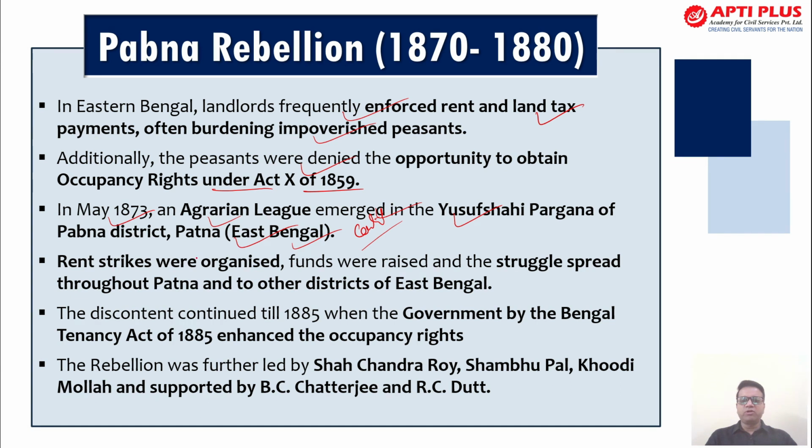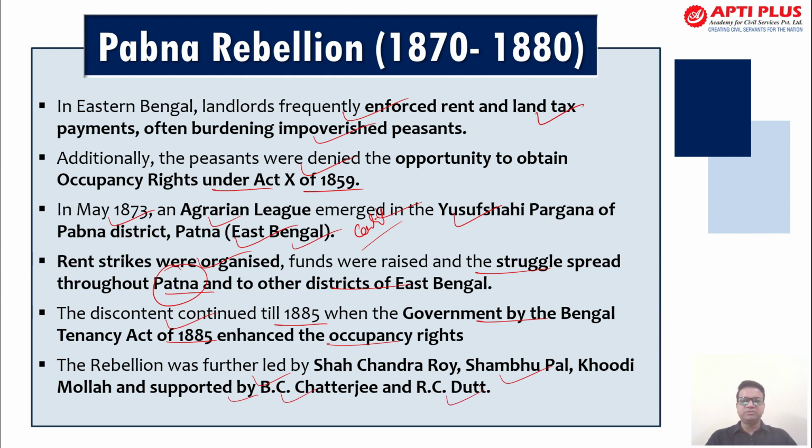Now rent strikes were organized. Funds were raised as the struggle spread to Pabna, which is another district of East Bengal. This is not the Patna in Bihar, but the Pabna in Bangladesh, mostly central Bangladesh. The rebellion discontinued when the government of Bengal came up with the Tenancy Act of 1885 and enhanced the occupancy right. The rebellion was further led by Ishan Chandra Roy, Shambhu Pal, Khoodi Mollah, and supported by B.C.